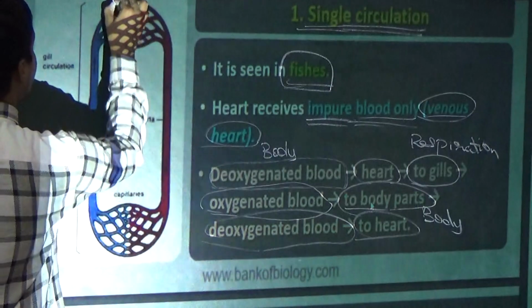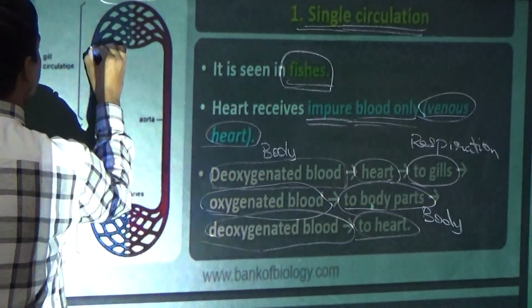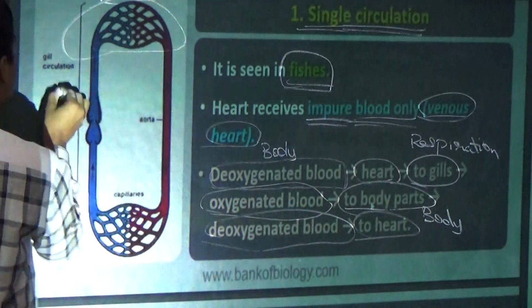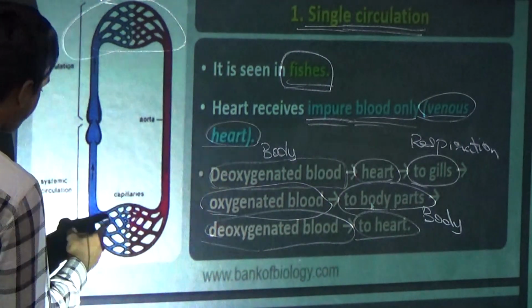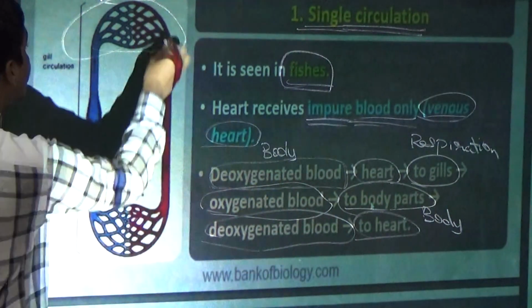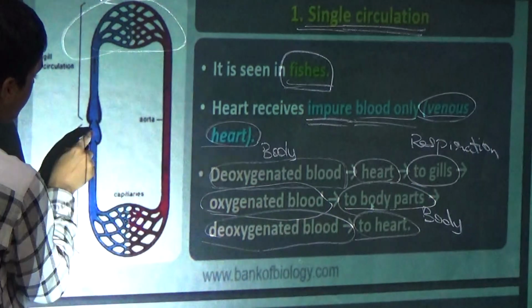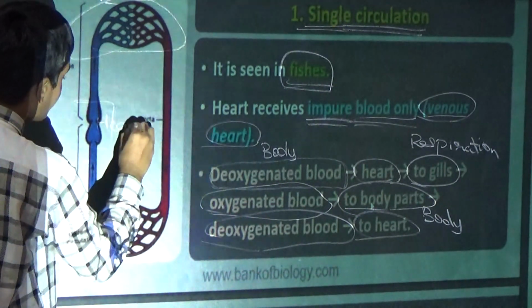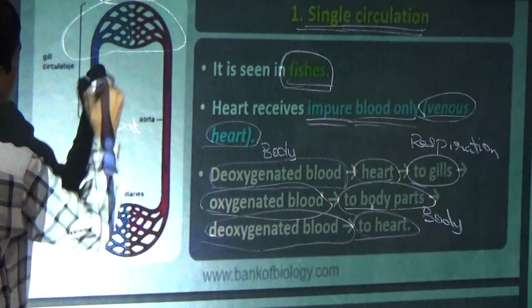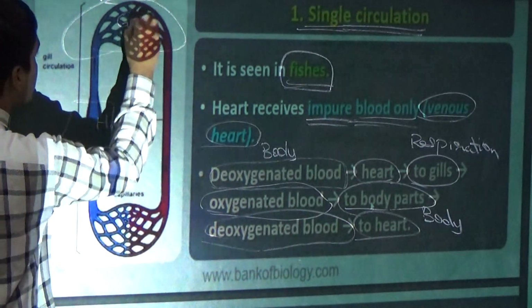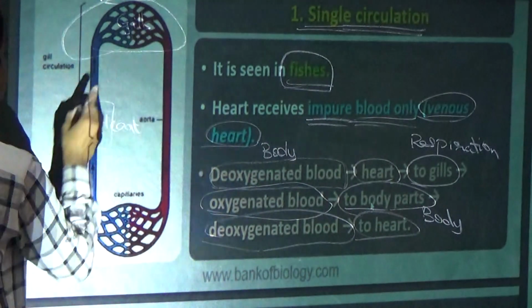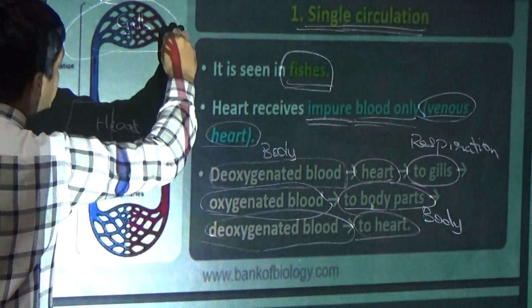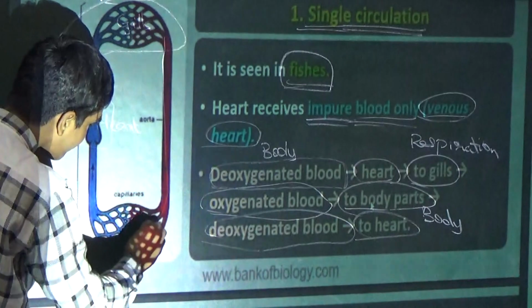Now these are the capillaries. This whole is the capillaries, and it is first. We will start from here. This is the heart, from which this is the gills. First suppose from gills it goes to the body.